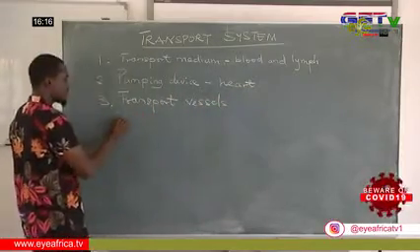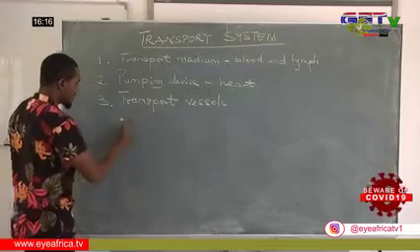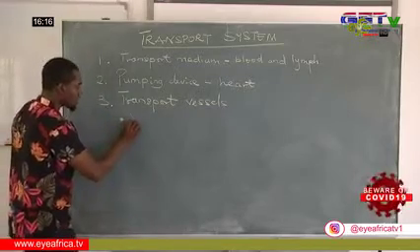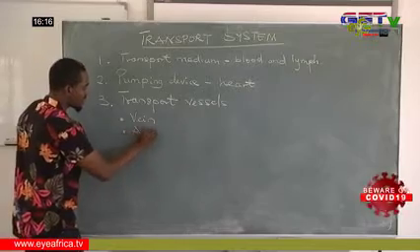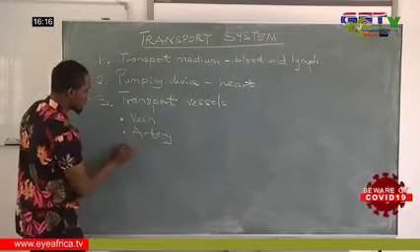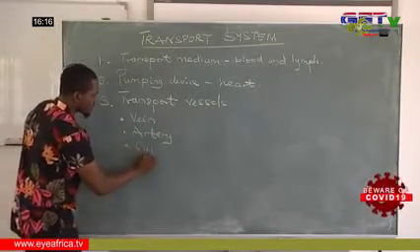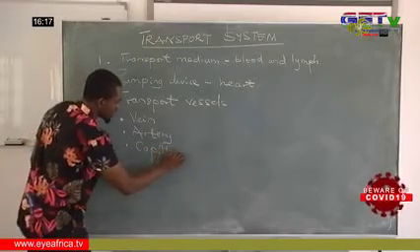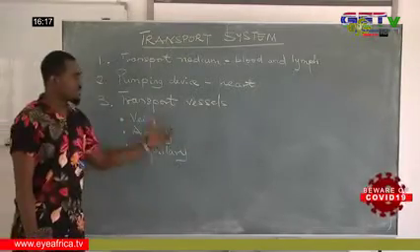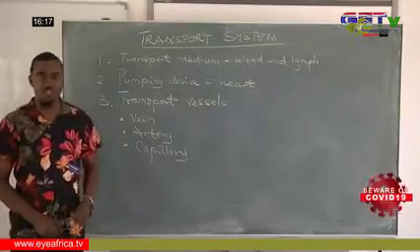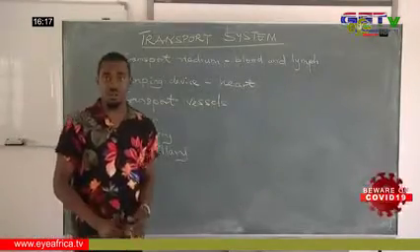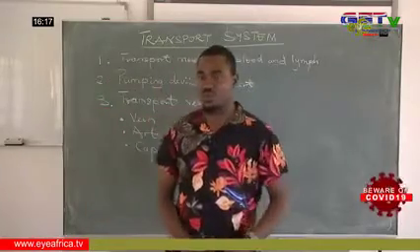We have three transport vessels in the mammalian body. We have the veins, we have the artery, and we have the capillary. So here we have the transport vessels, the vein, the artery, and the capillary. So we are going to be taking a look at all this as we discuss further.